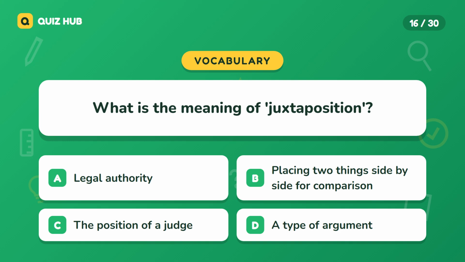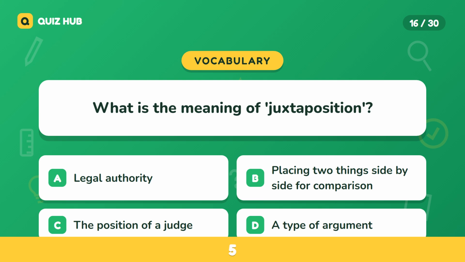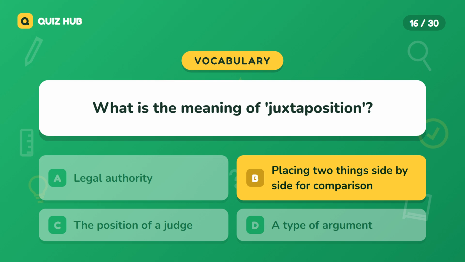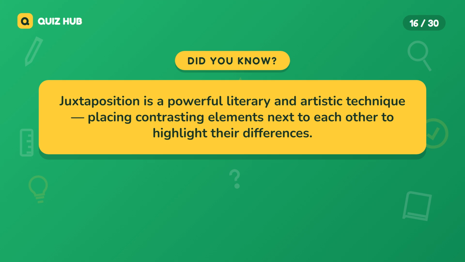Question 16. What is the meaning of juxtaposition? A. Legal authority. B. Placing two things side by side for comparison. C. The position of a judge. D. A type of argument. The correct answer is placing two things side by side for comparison. Juxtaposition is a powerful literary and artistic technique, placing contrasting elements next to each other to highlight their differences.